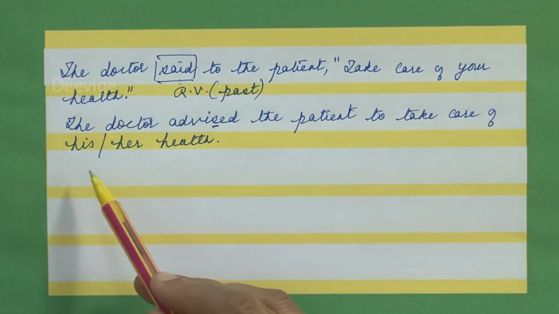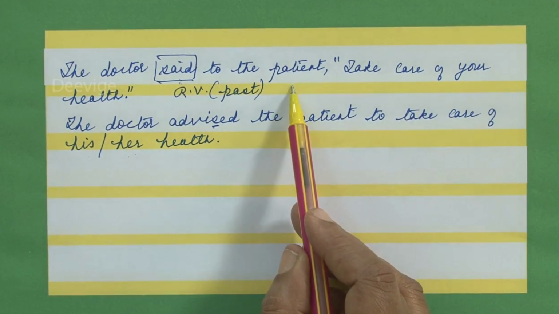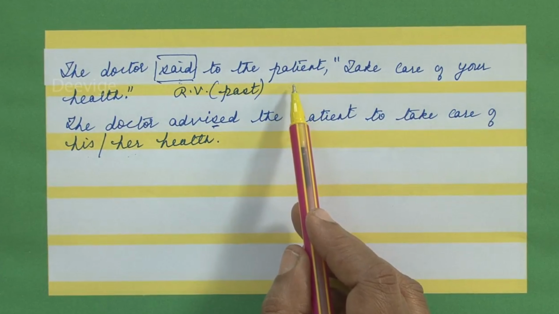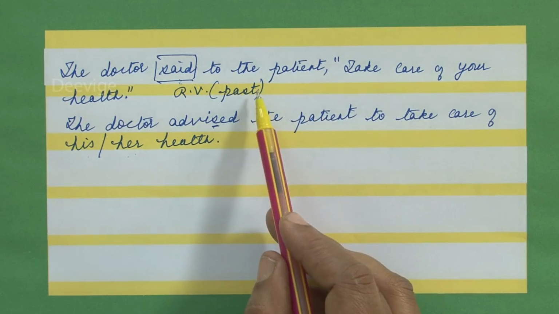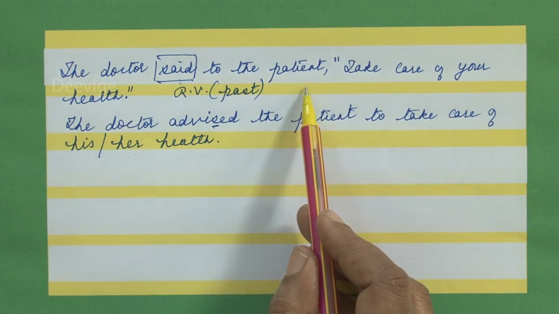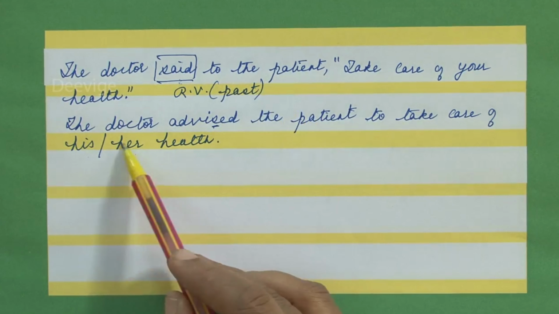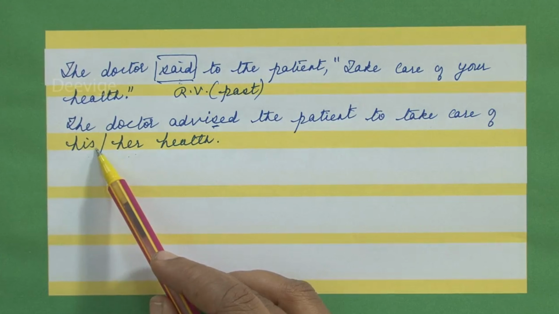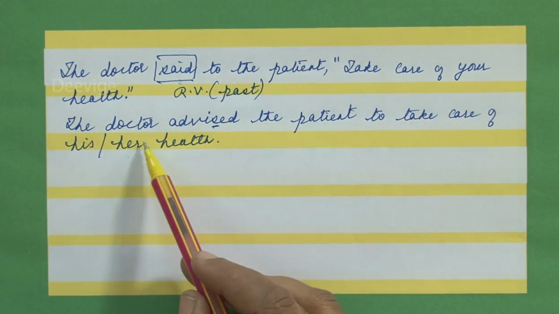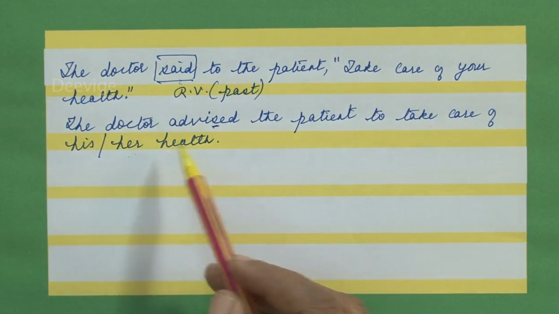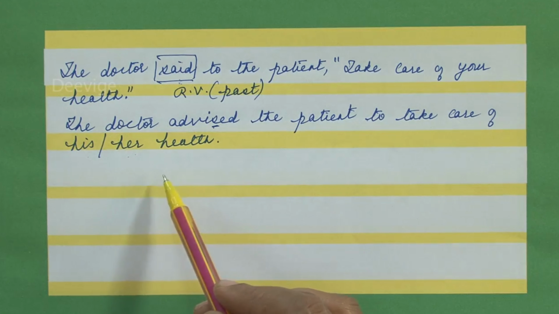Why, students? It could either be his or her because patient is a common gender. What do we mean by a common gender? It could either refer to a male or it could refer to a female. If you consider this to be masculine gender, then you will write it as his. If you take this to be a feminine gender, then you will write it as her.